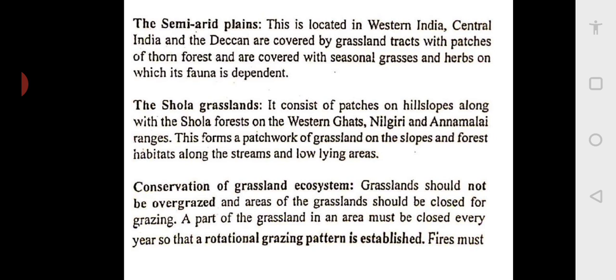Again, I would like to repeat, these grasslands are the primary producers. They are producing the oxygen that you and I are breathing. So we should be really grateful to these grasslands and forests, because they are the primary producers and the only producers which are producing oxygen, on which all this biotic life, whether it is plants, animals or human beings, or even all these herbivorous, carnivorous animals, are surviving. So we need to take care of the forest as well as grasslands. Thank you.